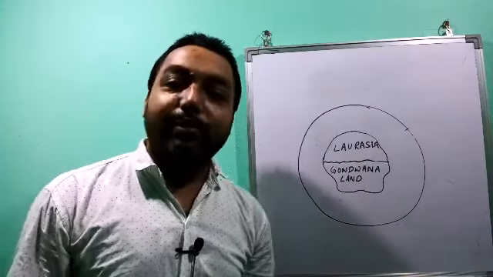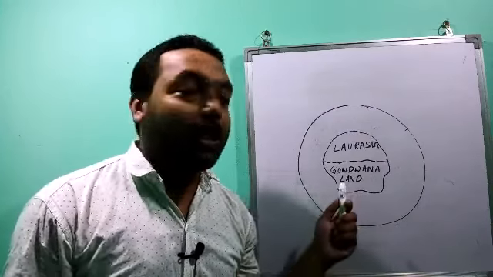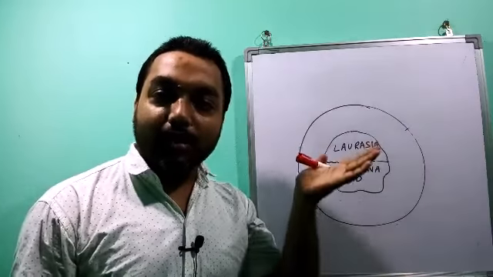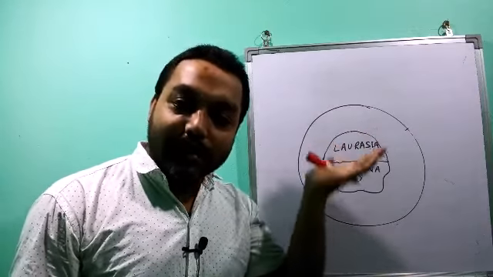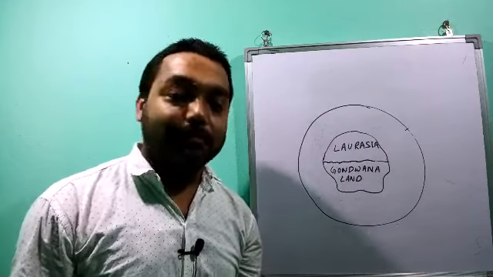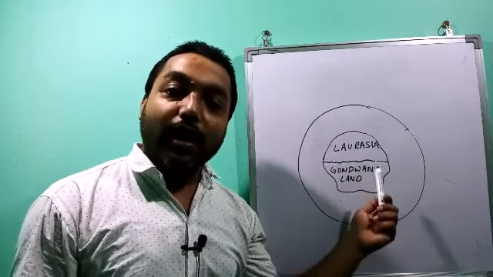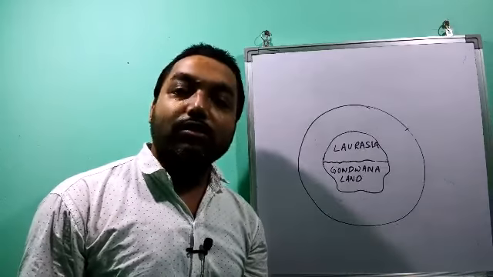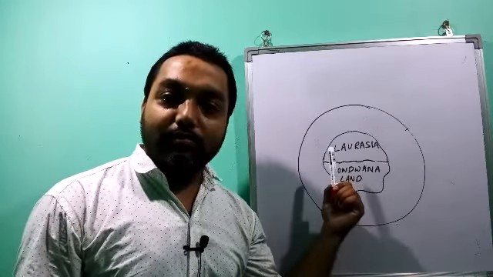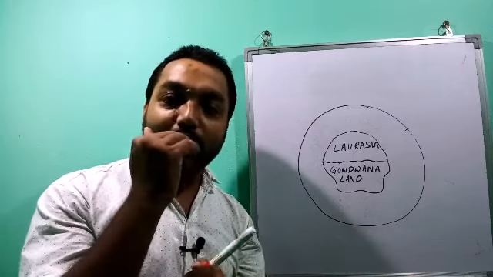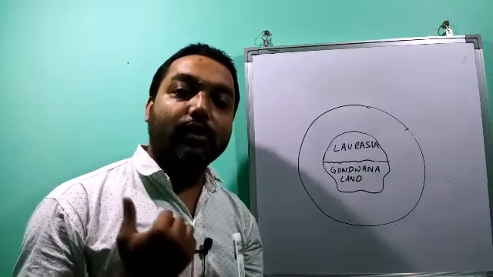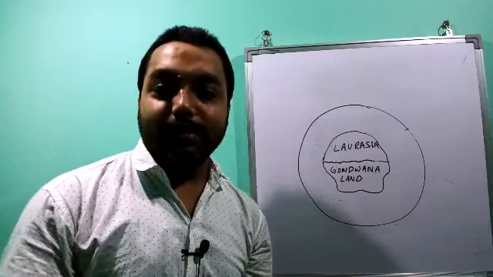Subsequently, this big continent called Pangaea first broke into two pieces, the upper part and the lower part, that is the northern part and the southern part. The northern part came to be known as Laurasia, and the southern part was known as Gondwana land. So this big continent was divided into two parts: the upper part is Laurasia, and the lower part was known as Gondwana land.